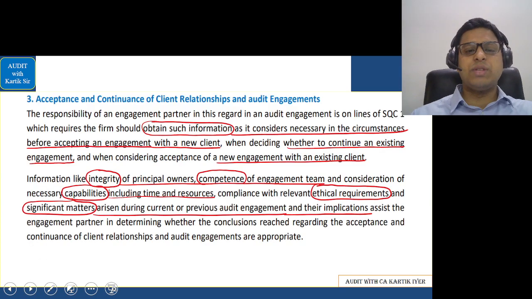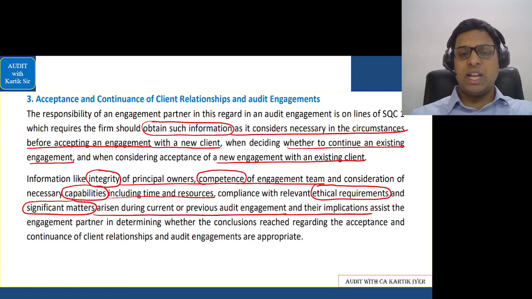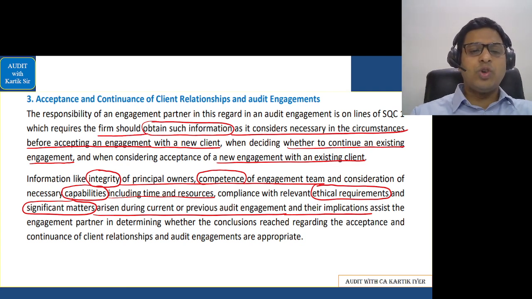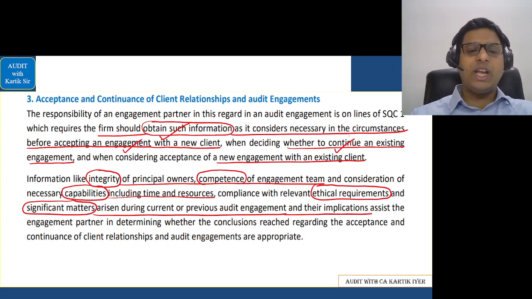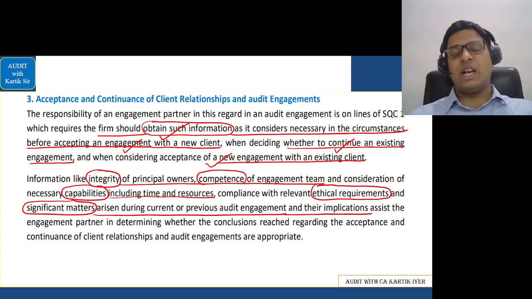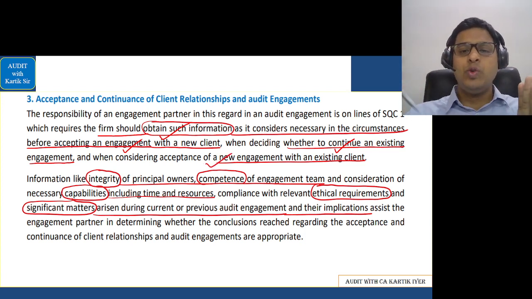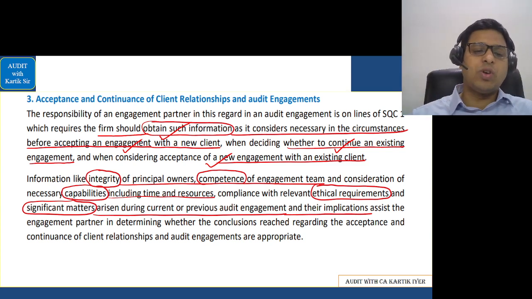Let's go to the next one, acceptance and continuance of client relationship in an audit engagement. Let's see this. The firm should obtain such information as is considered necessary in the circumstances before accepting the engagement with a new client, when deciding whether to continue an engagement, or in considering acceptance of a new engagement with an existing client. Normally it will be the second term, new engagement with an existing client. That is called the second term.